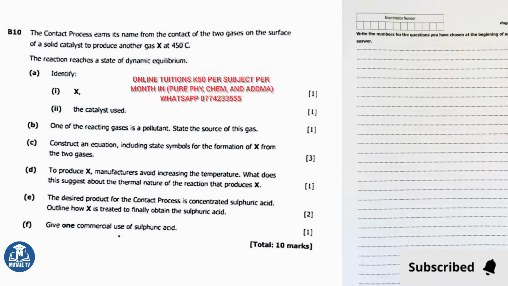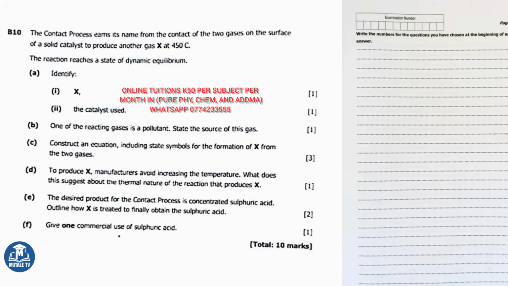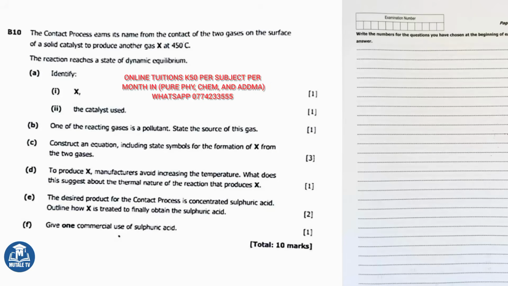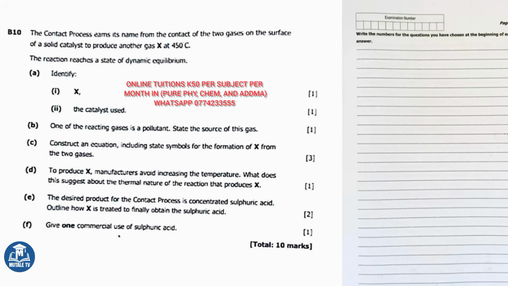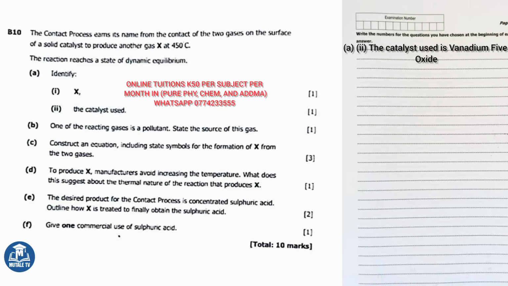Question B10 reads, the contact process earns its name from the contact of the two gases on the surface of a solid catalyst to produce another gas X at 450 degrees Celsius. The reaction reaches a state of dynamic equilibrium. Part A says, identify Part 1 the catalyst used. Part 2 X. The catalyst used is vanadium 5 oxide, written as V2O5.